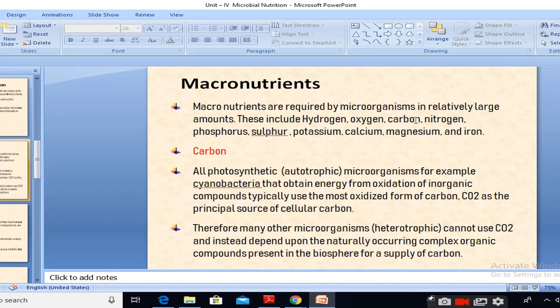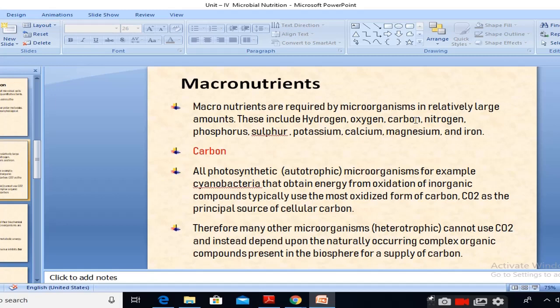Autotrophic means the organisms which utilize CO2 as a sole source of carbon. That type of organism is called autotrophic. So here the source of carbon is CO2. These are the autotrophic organisms.